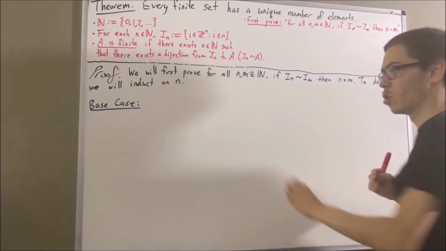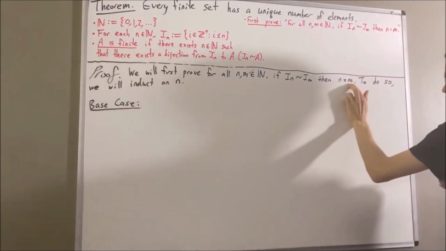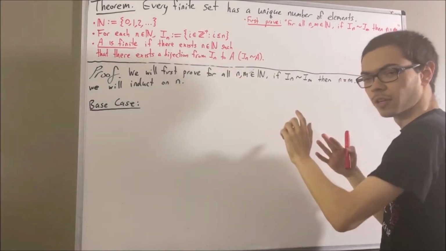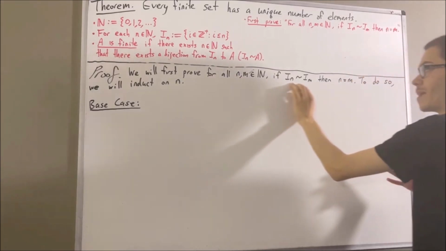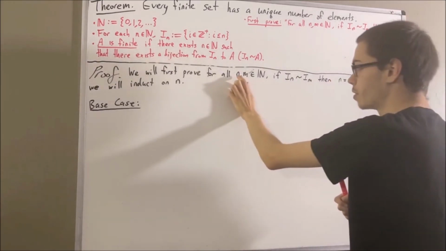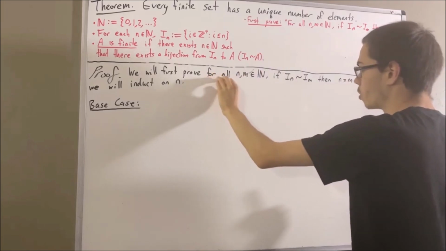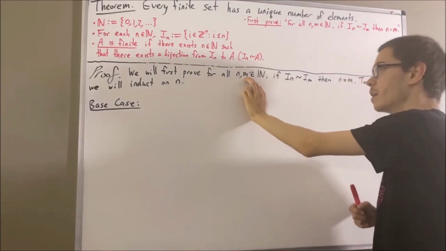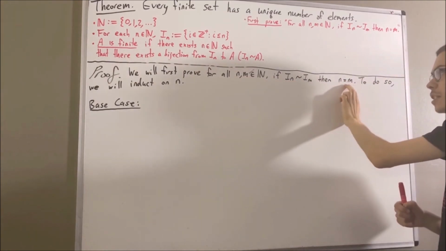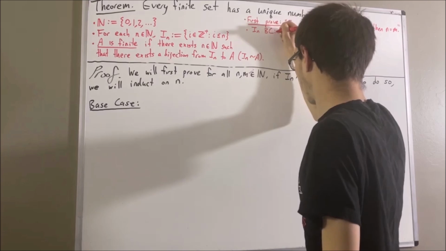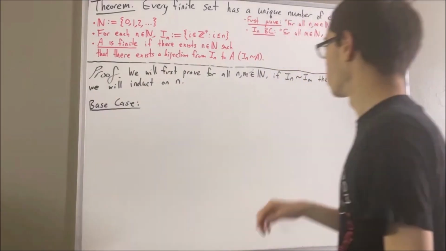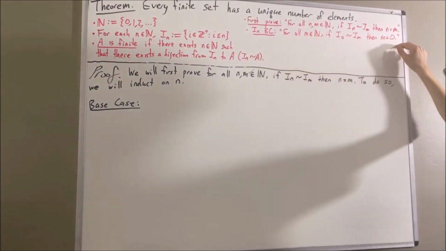Now in the base case, we're trying to prove that this statement is true in the case where n is equal to 0. Okay, so then what is this statement saying in the case where n is equal to 0? Well, if we substitute n for 0, we're trying to prove that for all natural numbers m, if there's a bijection from I_0 to I_m, then m is equal to 0. So this is what we're trying to prove in the base case.